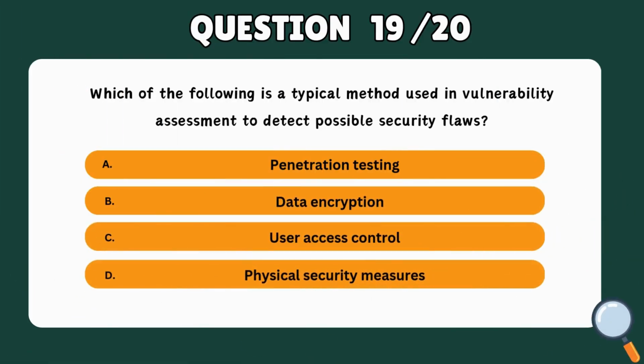Question 19. Which of the following is a typical method used in vulnerability assessment to detect possible security flaws? A. Penetration testing. B. Data encryption. C. User access control. D. Physical security measures.